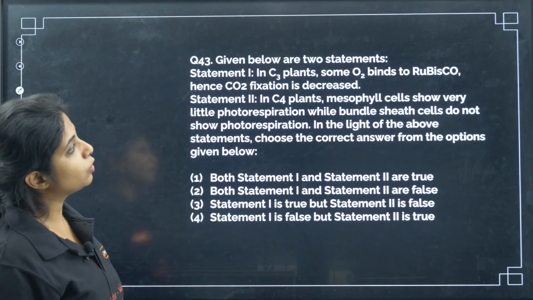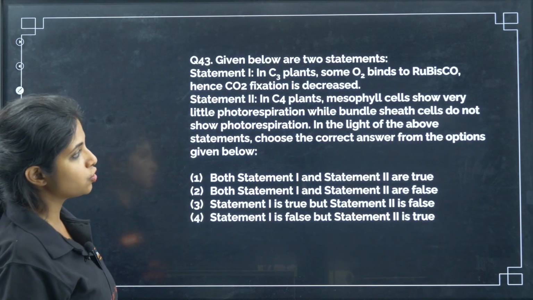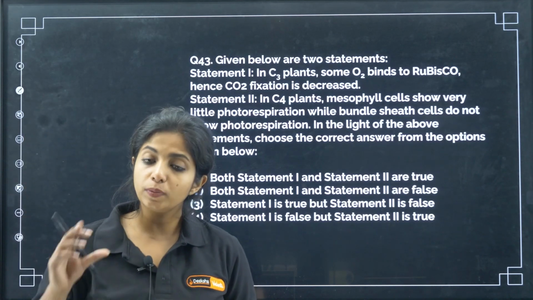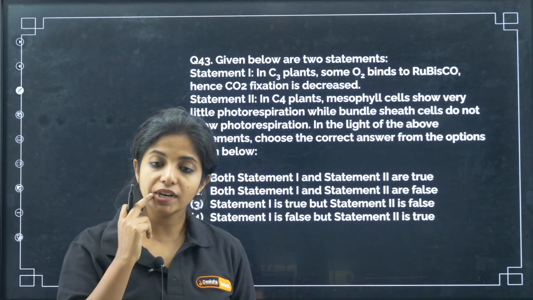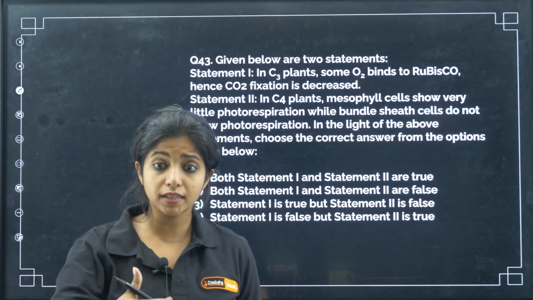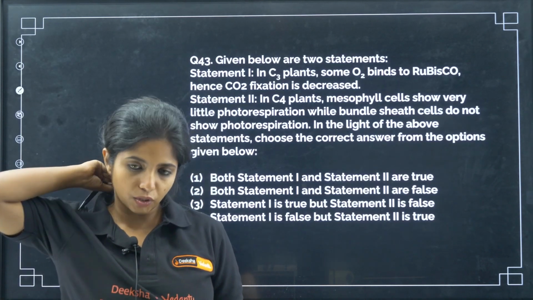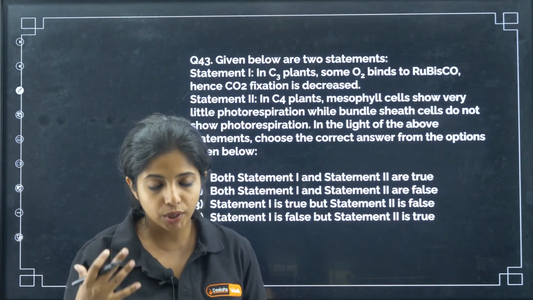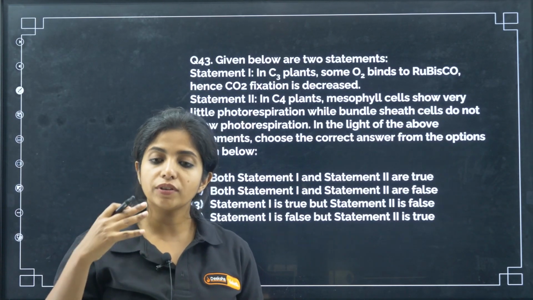Yes. Now given below are two statements. In C3 plants, some oxygen binds to rubisco, hence CO2 fixation is decreased. Is it? So rubisco enzyme, my dear children, has an affinity for oxygen as well as CO2. If oxygen is there, it will bind to the oxygen, or else it is CO2. So in C3 plants there is a high chance that oxygen can come and bind, which is why CO2 fixation could be reduced.